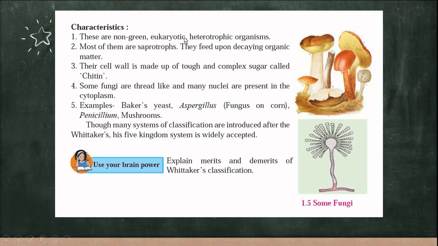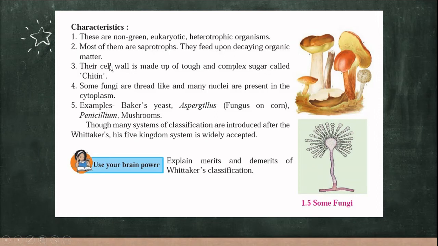Heterotrophic, which are dependent for the food on other organisms. Most of them are saprotrophs. Saprotrophs means saprophytic mode of nutrition, that means they feed upon dead and decaying matter. After the death of the organism, these saprophytes depend for the food on the decaying matter, therefore they are called saprotrophs.